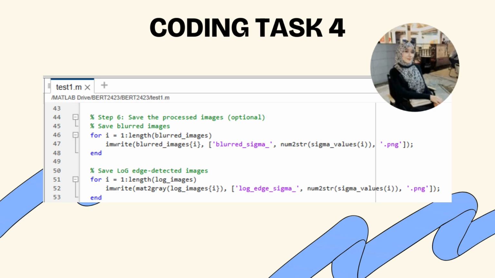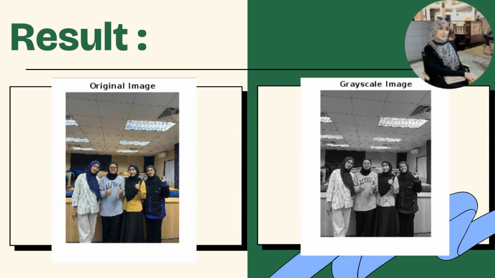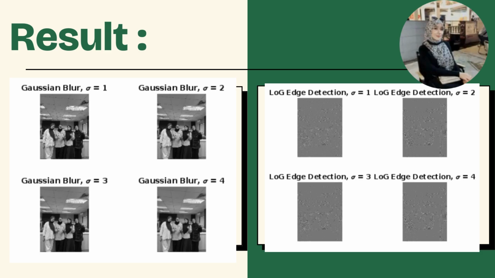So, let's see the output. So, this is the output, which is the original image blurred. Then, we apply the grayscale image. So, at the left side is the output for Gaussian blur, which has 4 outputs.